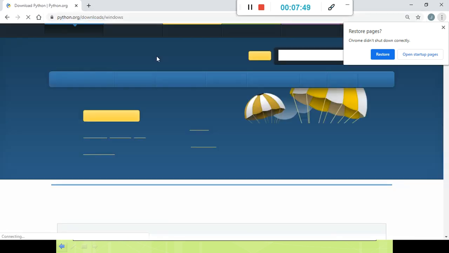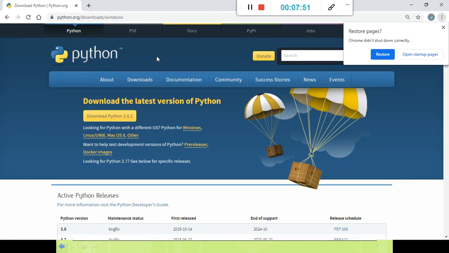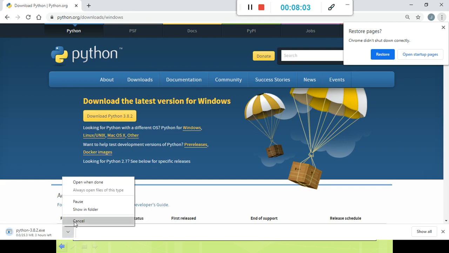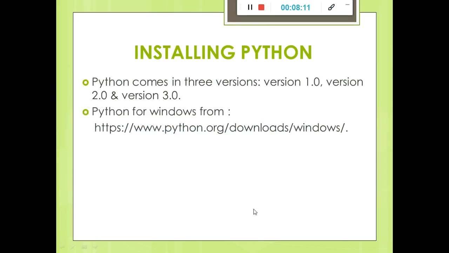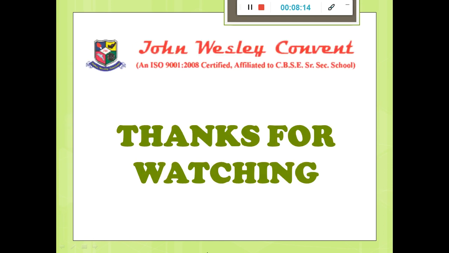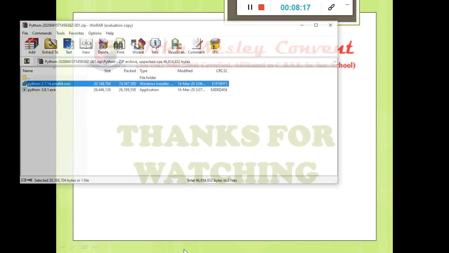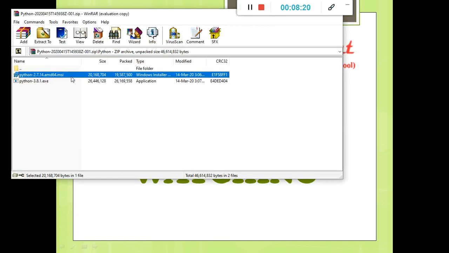www.python.org/windows, because we need it for Windows. Then this page opens and we click there to download Python. After pressing this button, downloading starts in our system. In my system I already have it, so I cancel this. After downloading, a zip file is created here. I'll show you. Then open that zip file, and we just click on the installer, the Windows installer for Python, and after pressing this, it starts installing in our system.